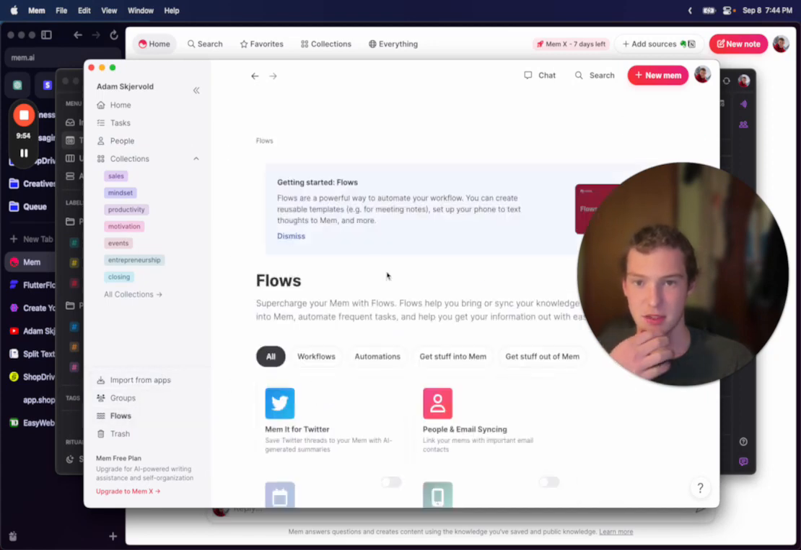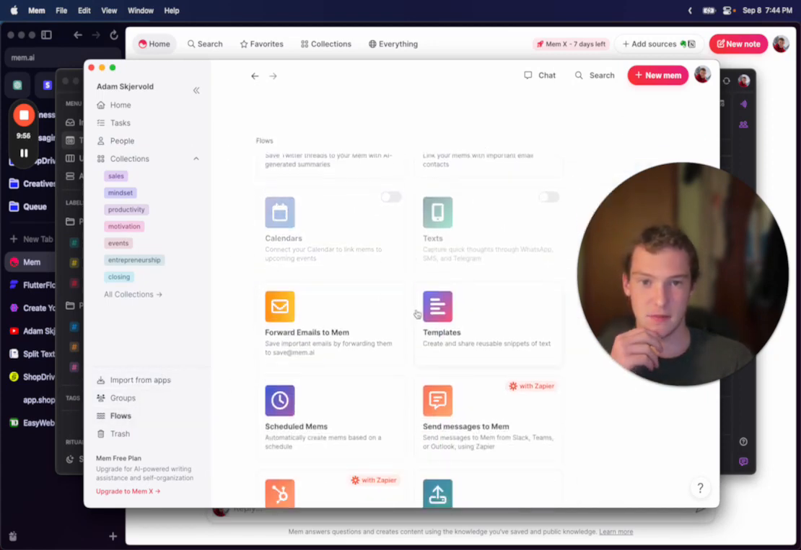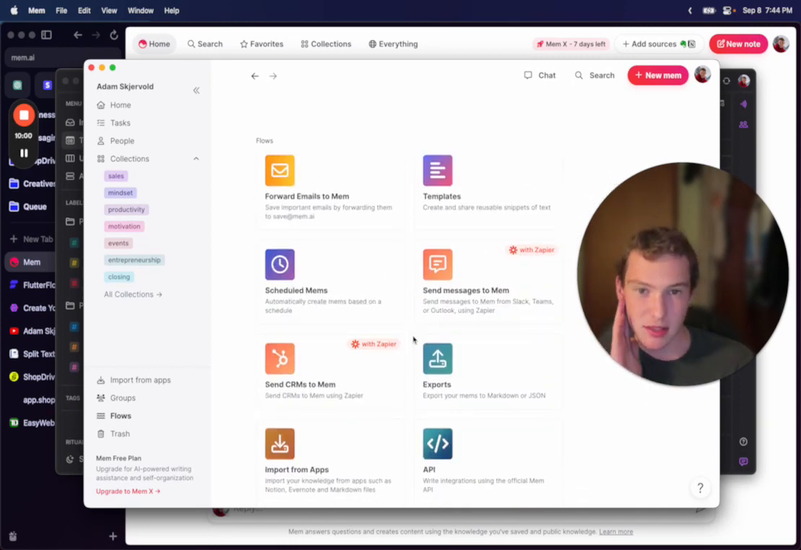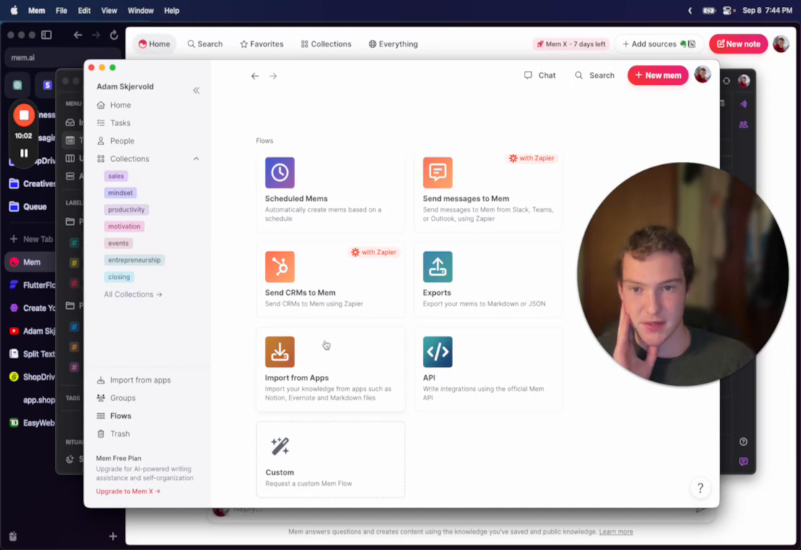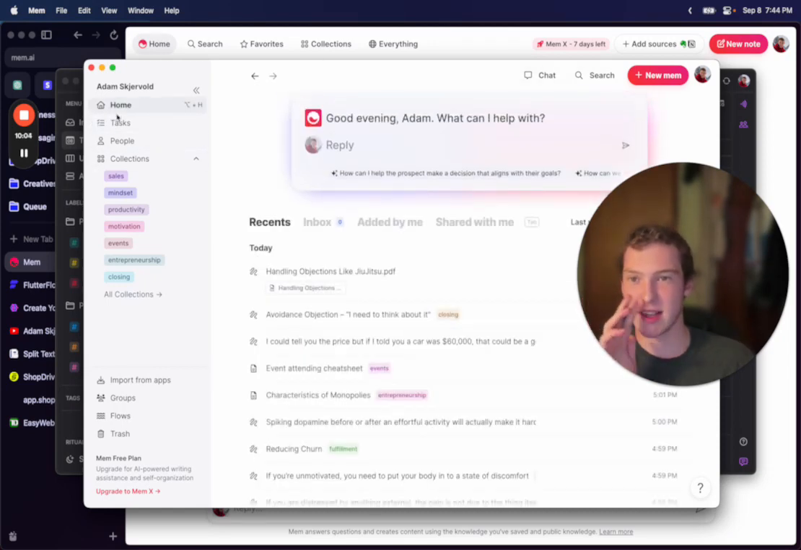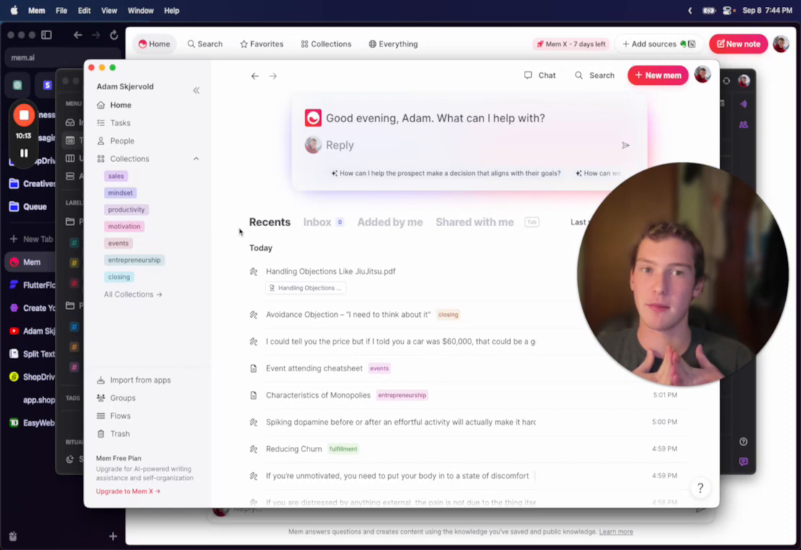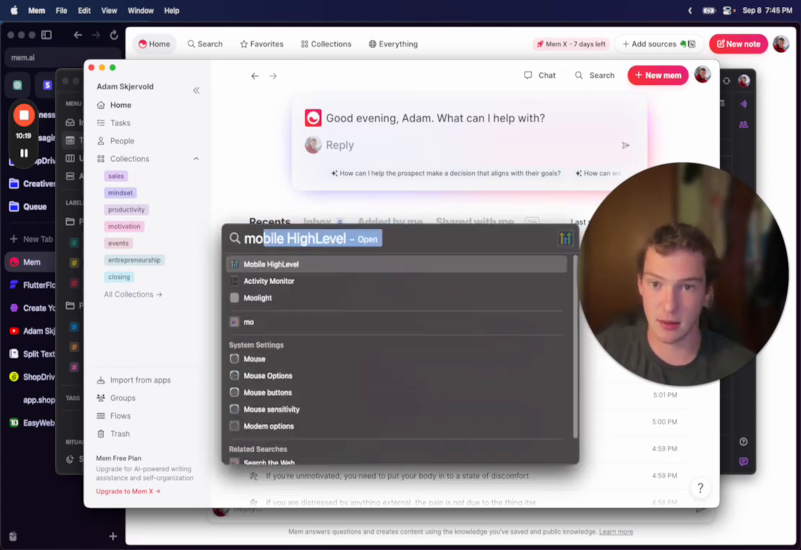If I go to flows, I mean, yeah, like email and contact syncing. Like, what? CRM. Like, no, this is a notes app, bro. You just want to have all your information in one place and actually be able to look at it. So overall, I'm just disappointed in Mem. But I love it, and I love the idea, and I think that we need more things like this.